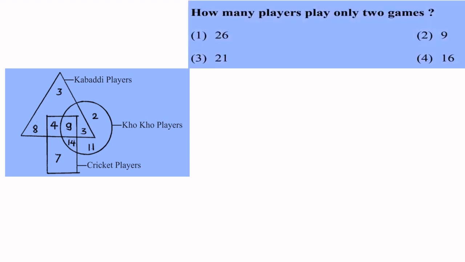Go ahead. Here is a question from kabaddi players, kho-kho players, cricket players shown in the form of Venn diagram. Triangle is of kabaddi players, circle is of kho-kho players, and rectangle is of cricket players. How many players play only 2 games? Which one plays any 2 games? Only 2 games, which is that? That is one question. Think.